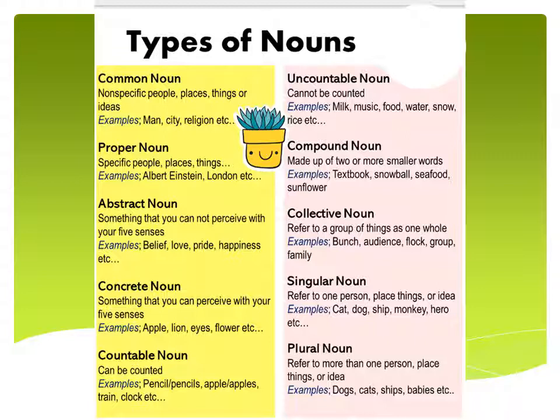Next, singular nouns refer to one person, one place, thing or idea. For example, cat, dog, ship, monkey, hero. Okay, and then at the last comes plural noun. Plural nouns refer to more than one person, place, thing or idea. For example, dogs, cats, ships, babies, etc.